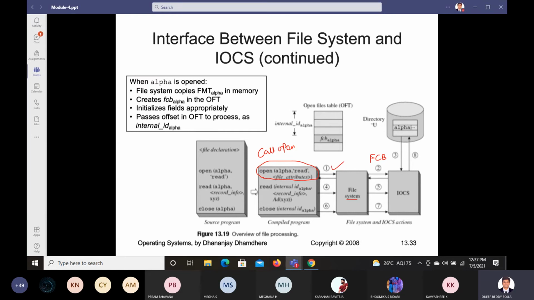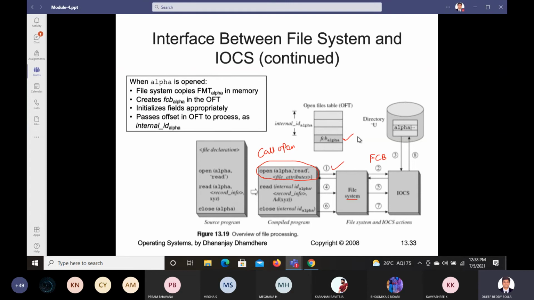Then it will find out the directory where exactly it was there, and from that FCB block we are going to get this FCB alpha. This is going to get created, and the file system will make a new call called open. We can see something now, open.